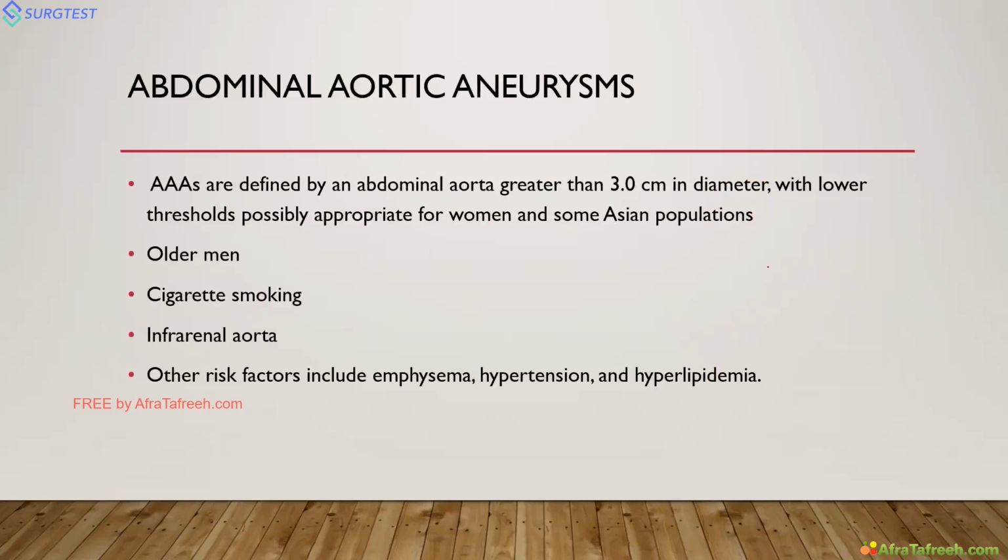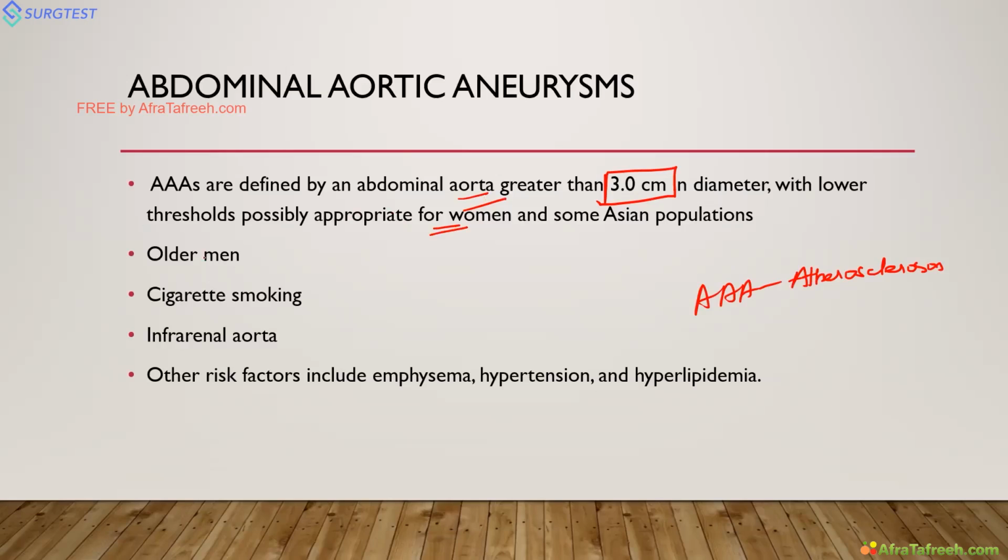We'll discuss separately thoracic and abdominal aortic aneurysms. Abdominal aortic aneurysms are very important. They have less genetic components. Thoracic aortic aneurysms are more related to genetic syndromes, which we'll deal with separately. Abdominal aortic aneurysm is mainly atherosclerosis, which occurs in old age. Dimensions also vary: whenever the abdominal aorta is more than 3 centimeters, it is called abdominal aortic aneurysm. For women and Asian population, the cutoff is less than 3.